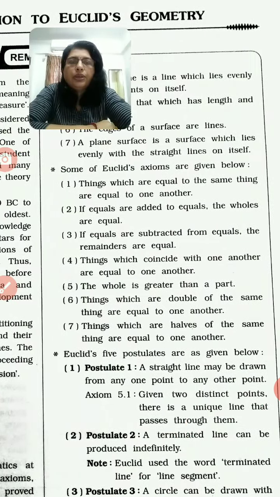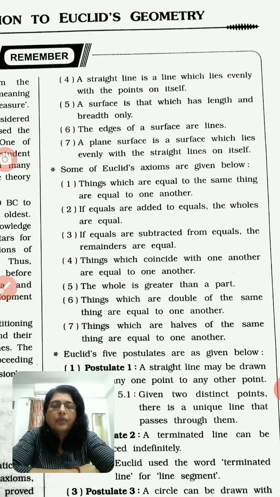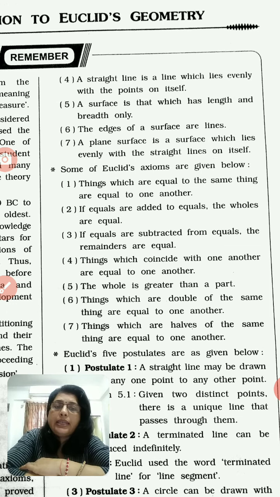Let us see some more. Fourth is, a straight line is a line which lies evenly with the points on itself. So using many points, we can draw a line. Straight line means a collection of points which are lying very near to each other.